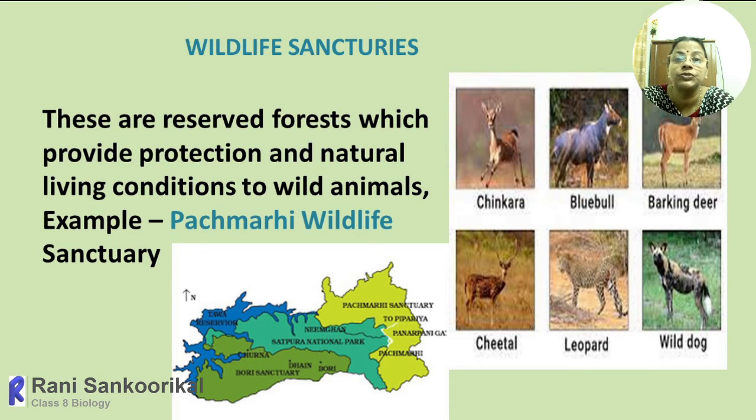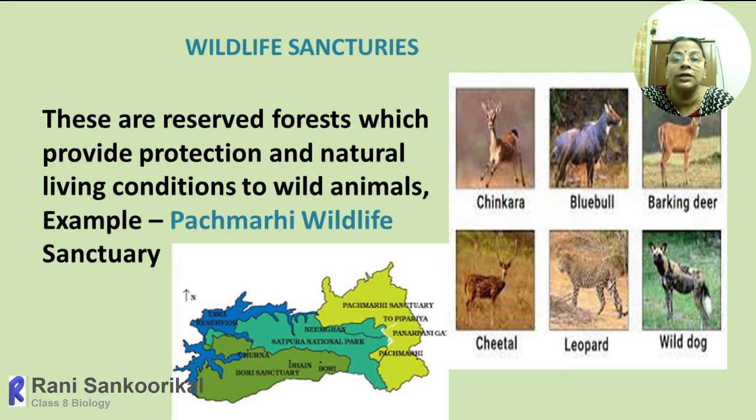Wildlife sanctuaries are mainly meant to provide protection to animals in a particular prescribed area. These are reserved forests which provide protection and natural living conditions to wildlife animals. So the entire area will be protected. In that area, people can enter only with limitations. They can visit in the prescribed time.